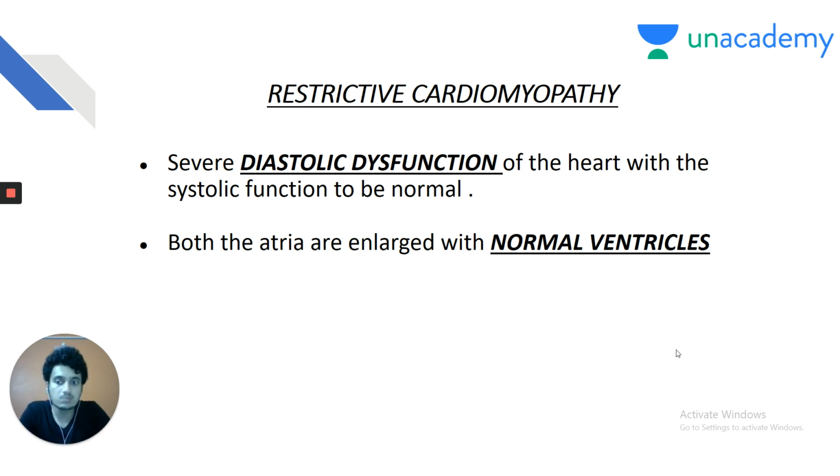Again, I'll stress on this point because in dilated cardiomyopathy, the ventricles are enlarged. But we saw in the question that the apex beat was normal, so the ventricles are normal in shape and size. Diastolic dysfunction of the heart itself indicates that the heart is not able to receive enough blood.